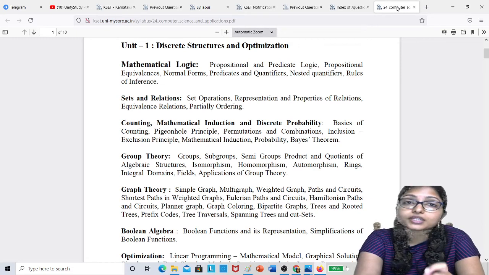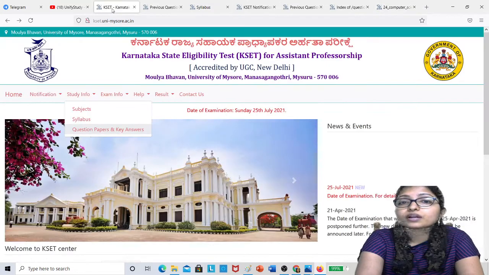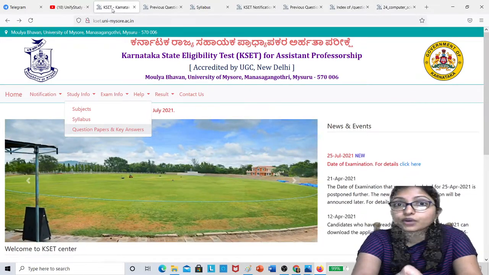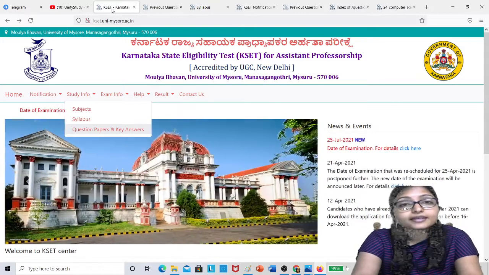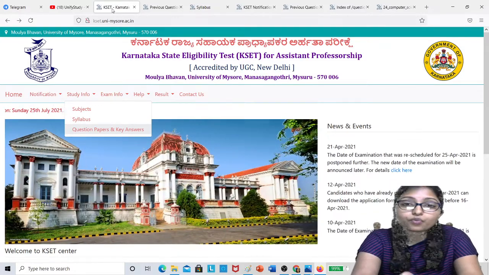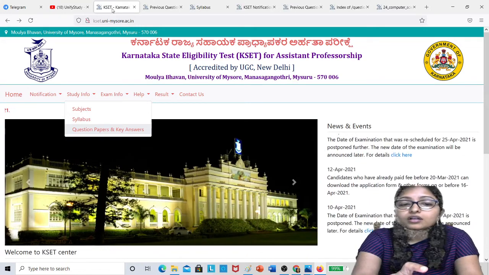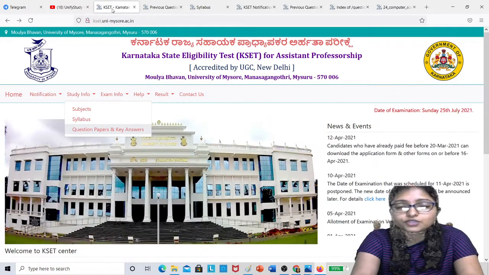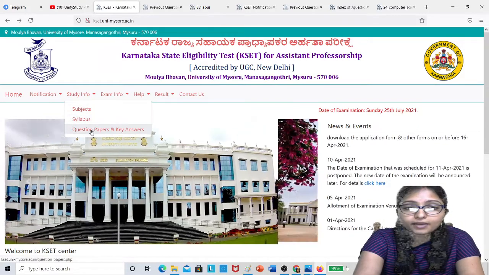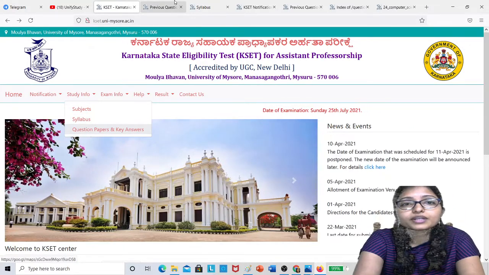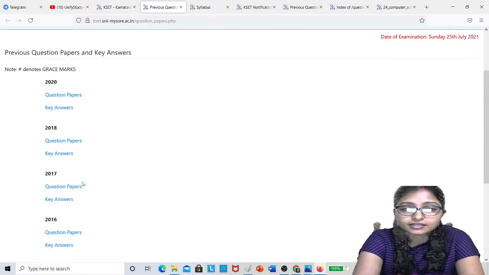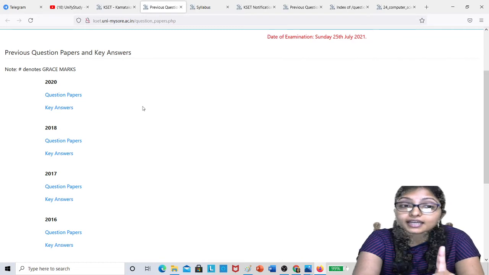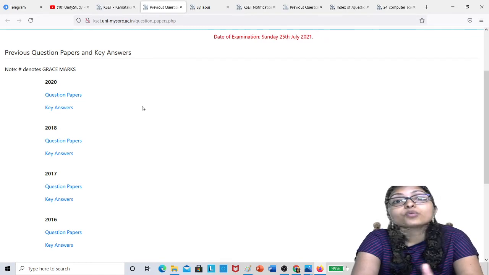Next is the question pattern, because whenever you are going to attempt an exam, you have to understand the question pattern. So a mock test is definitely important. Try to attempt a mock test. How can you attempt it? That's why I am showing: go to the question paper and answer key. If you click, you can see the previous year's questions and answer key. Go here, download the question paper and attempt it as your mock test.